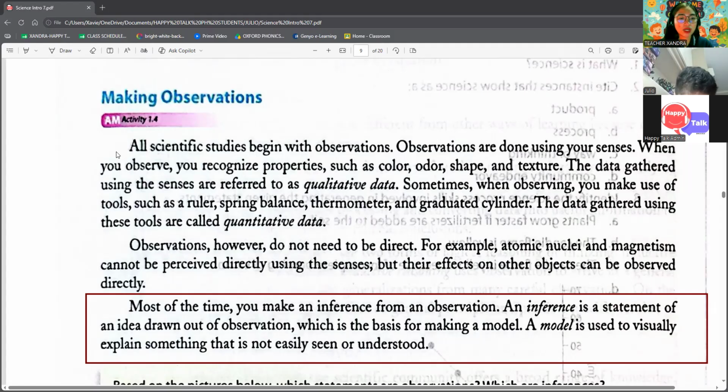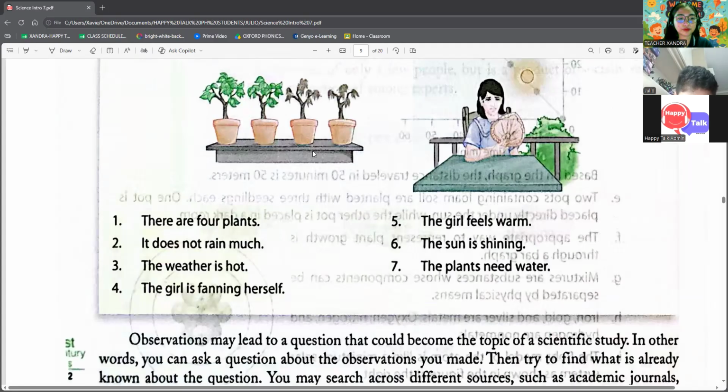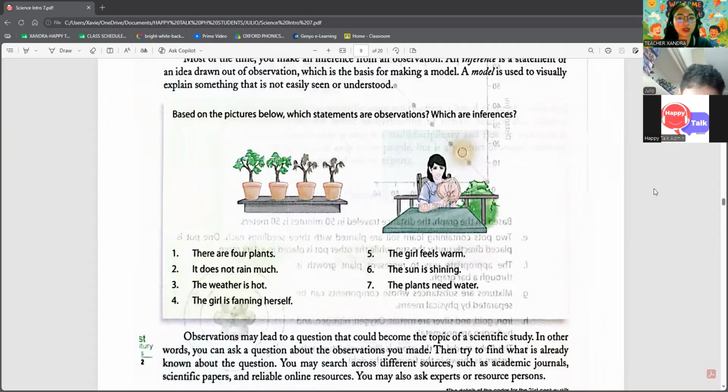Okay, so it shows pictures here. Look at this one. This page shows two pictures: 4 potted plants, 2 healthy and 2 wilted, and a girl sitting outdoors under the sun fanning herself.